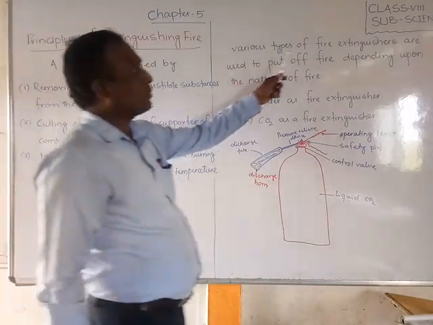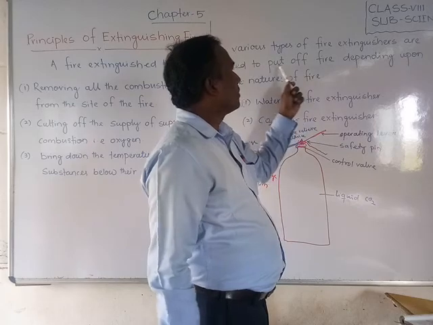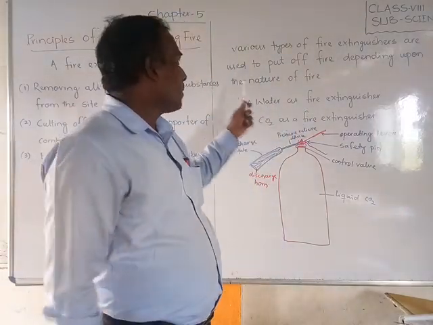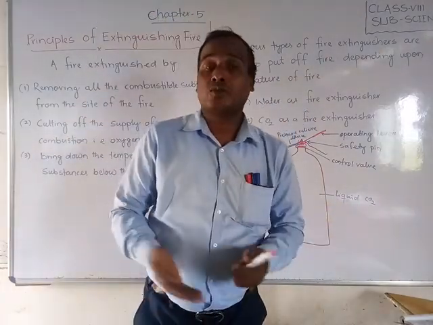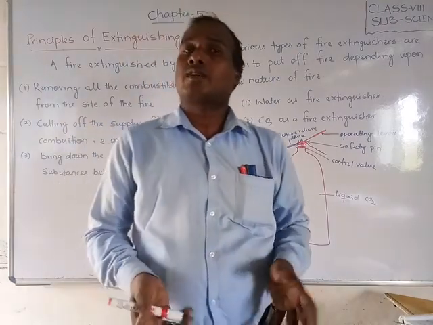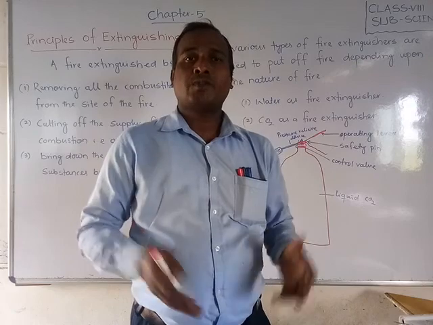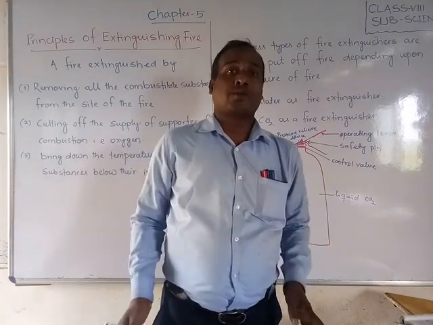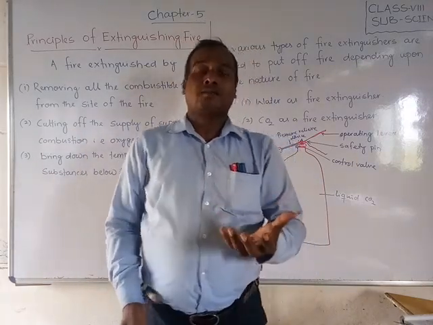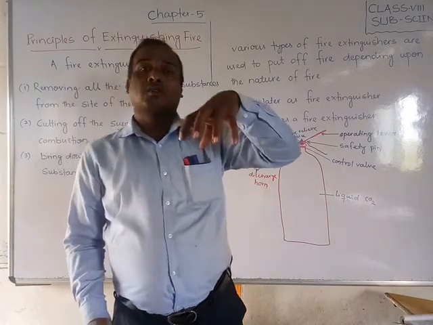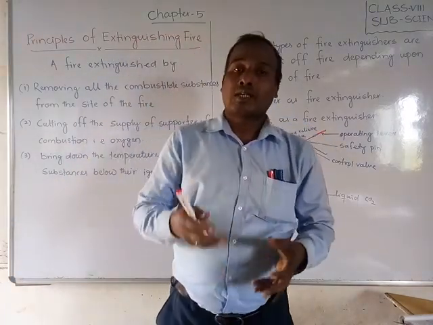For that, various types of fire extinguishers are used nowadays to put out fire, depending upon the nature of the fire. What are the different types of fire? Sometimes it will catch oil. If an oil tank is there, you cannot put water, because oil will float on it and the fire will continue. Water will stay down only.